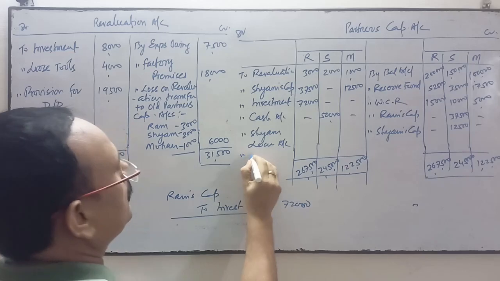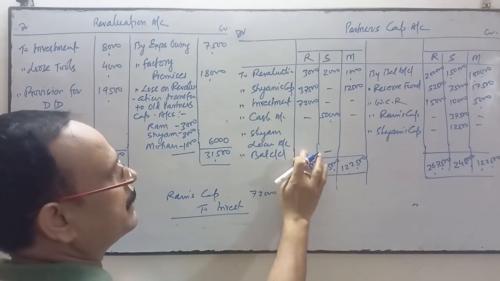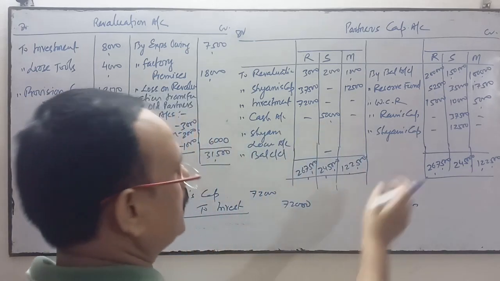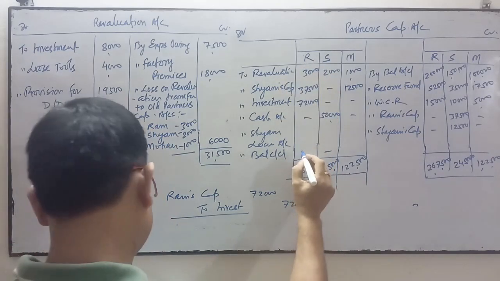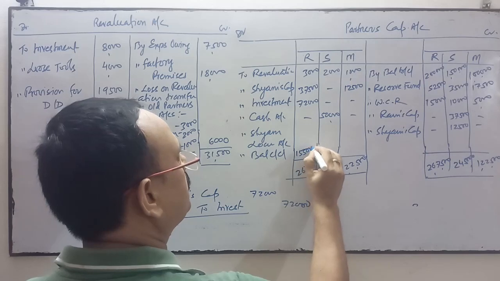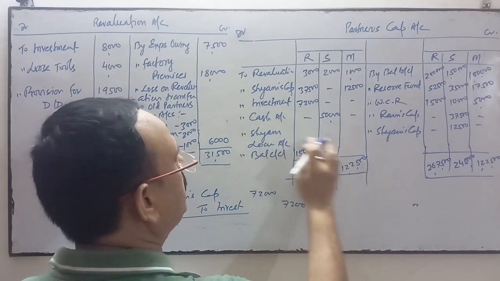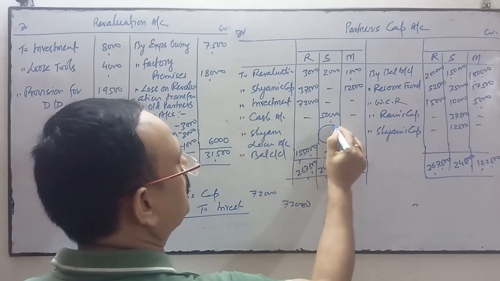Now we will try to find out the balance carried down, the capital balance of the continuing partners Ram and Mohan. This total minus the total of this amount, we will write it over here. So the balancing figure is 1,55,000, and here the difference amount will be transferred to the loan account.